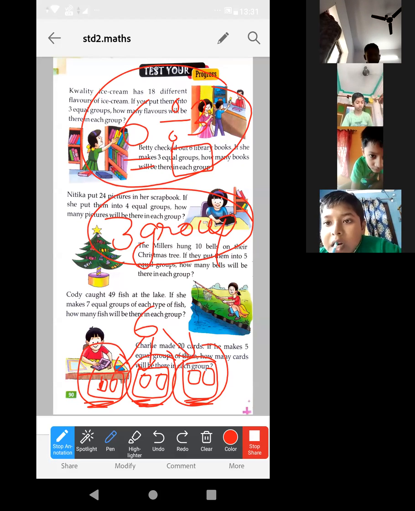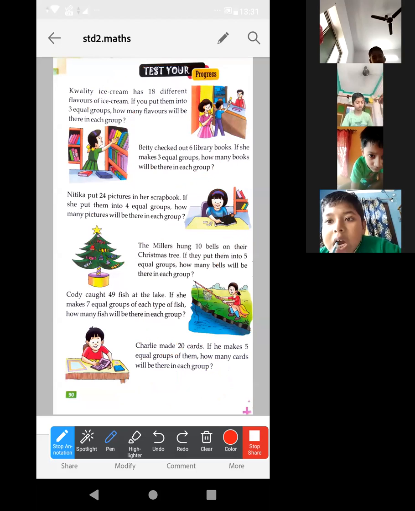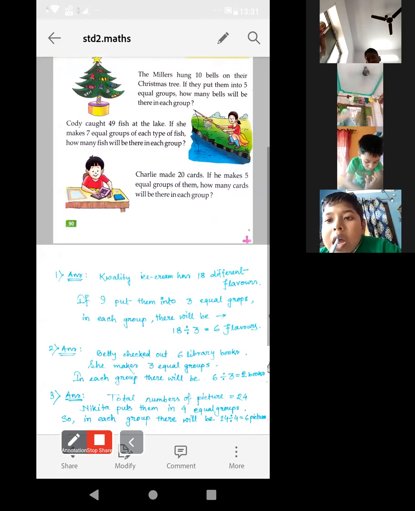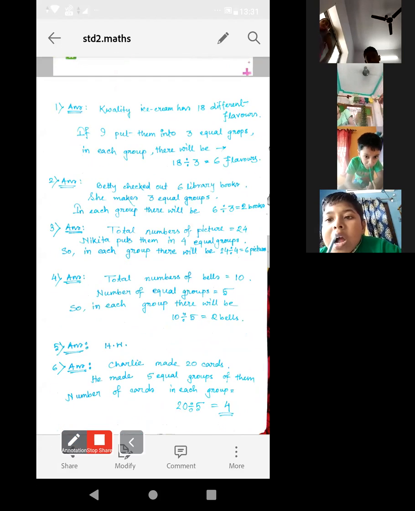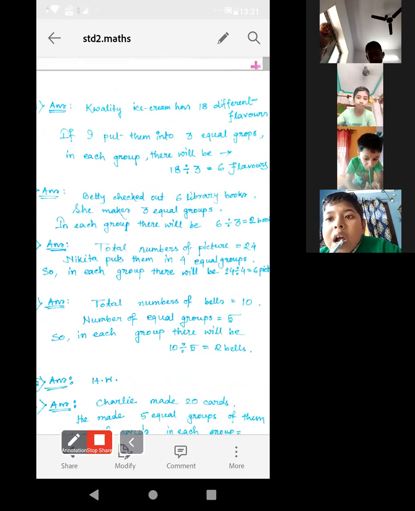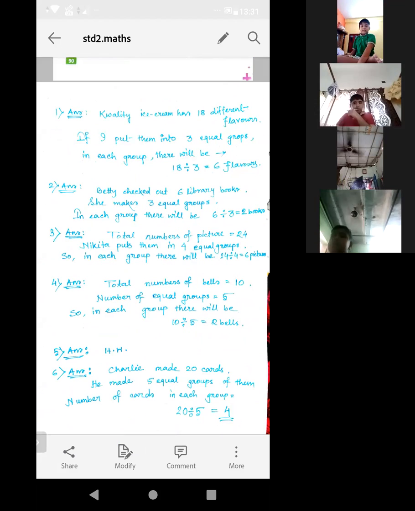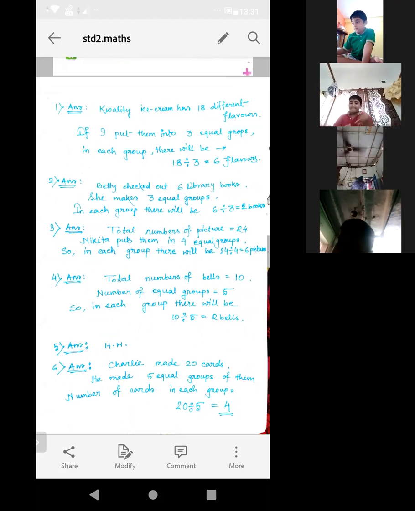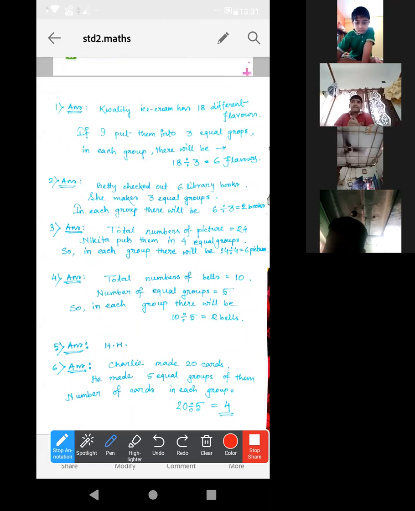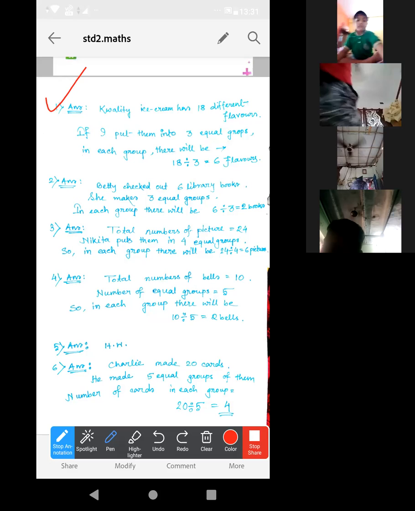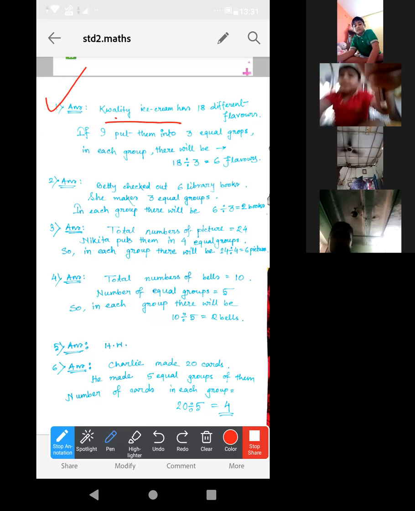Now look at this, number three. At first complete 1 and 2, then I'll explain 3 and 4. Look, here is the solution. Write it. Look, the first one is given. You can write the statement on your own, no issue, but write the statement properly.